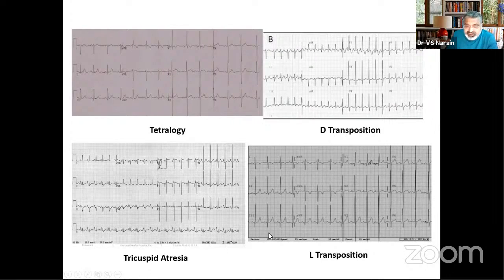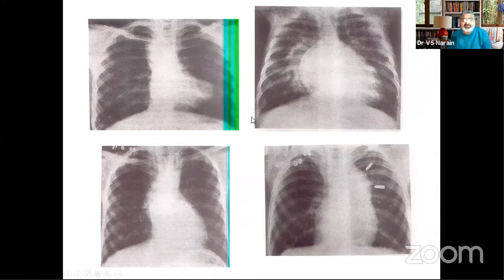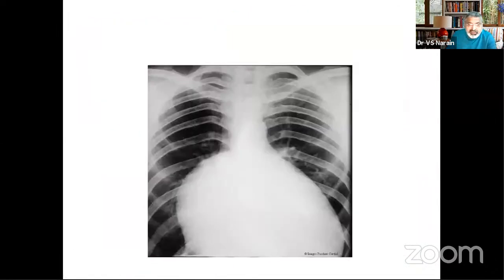And L transposition we have already discussed. We will have Q waves in 2, 3, AVF, V1, and absent Q waves from the lateral leads. So with classical ECGs and classical X-ray pictures, one should have no difficulty in making a differentiation of these 4 common conditions.